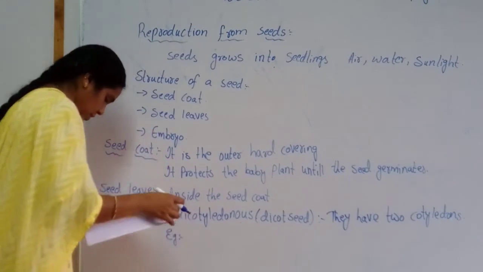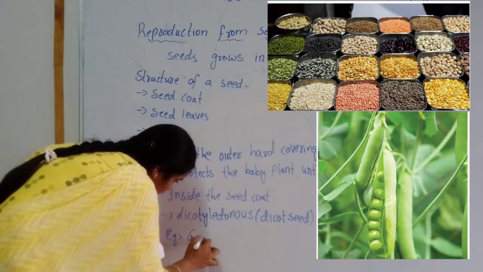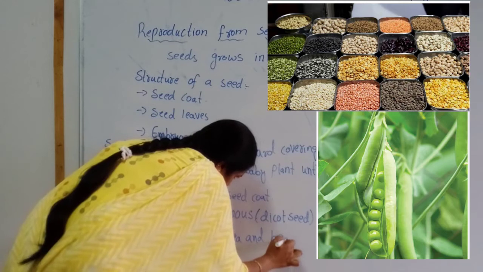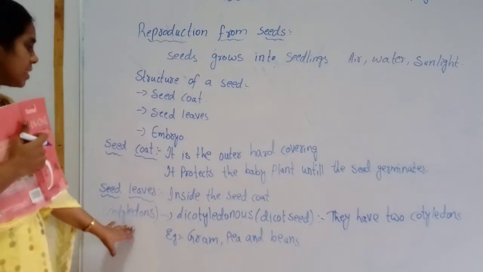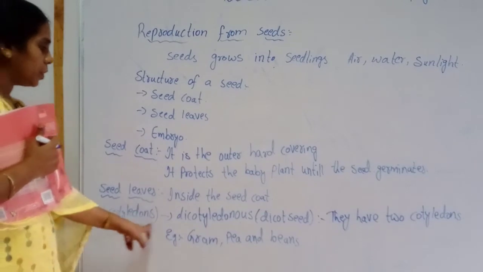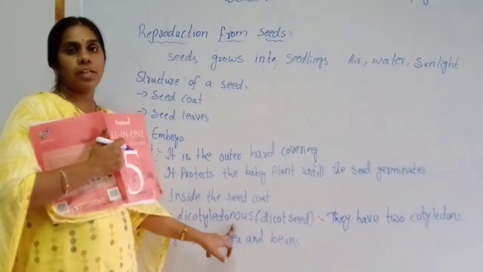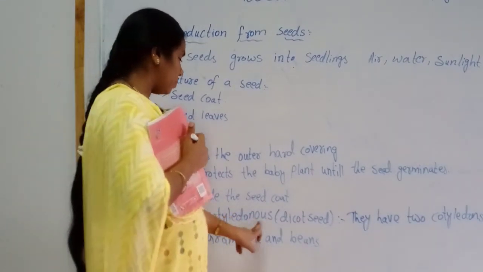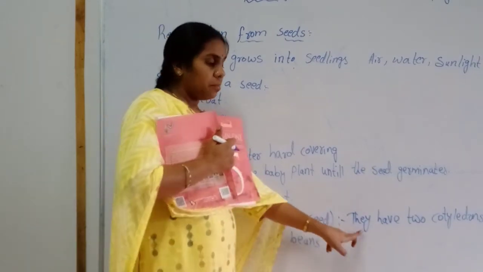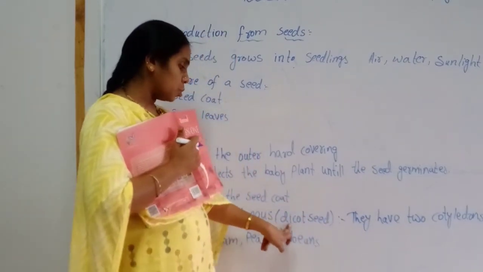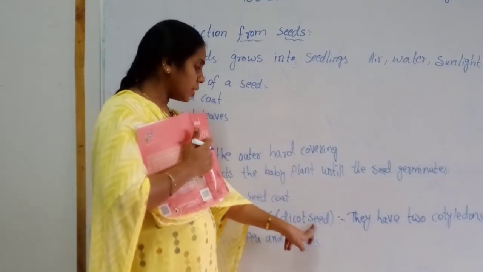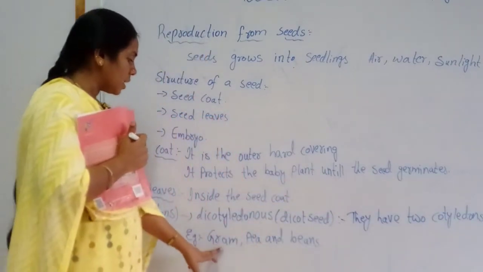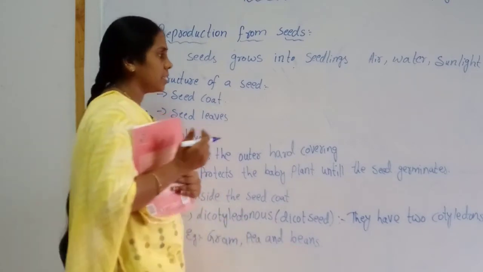Examples: gram, pea and beans. In these cotyledons, we have two types, dicotyledonous and monocotyledonous. What is dicotyledons? Dicotyledonous can also be called dicot seeds. Di means two, cot means cotyledons. They have two cotyledons. Examples: gram, pea and beans.